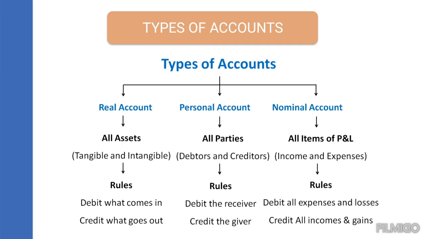Without the expenses, we cannot run a business. So all the expenses and the losses are to be debited. So what is to be credited? All the incomes and the gains are to be credited. So the profit, or any income, for example, if you have deposited money and you are receiving some interest, those are all the incomes which you can credit.